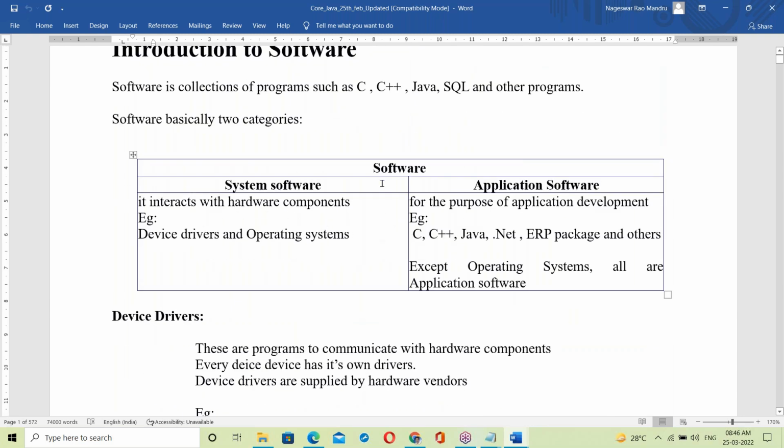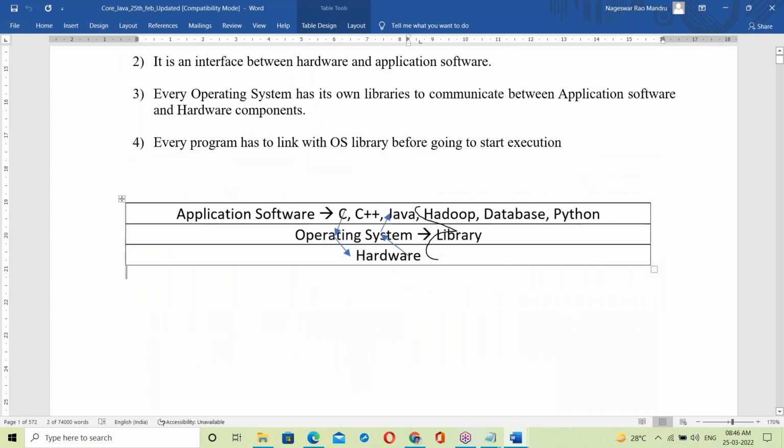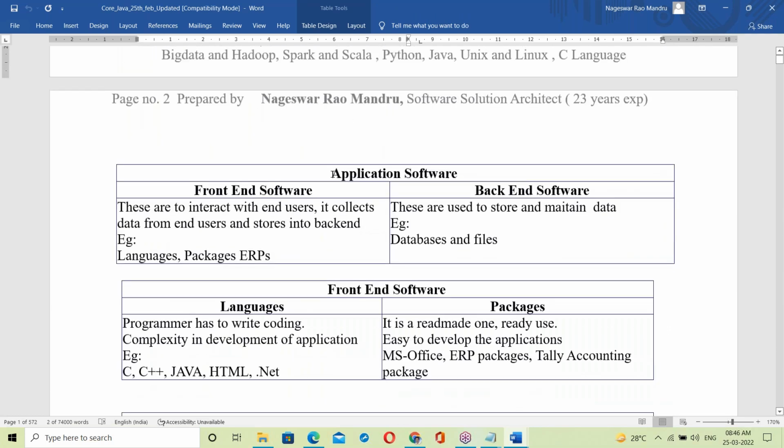Now, Java is application software, right? Java is application software, so let us move to application software. Here they say front end and next back end. Application software again has two categories, front end and back end.